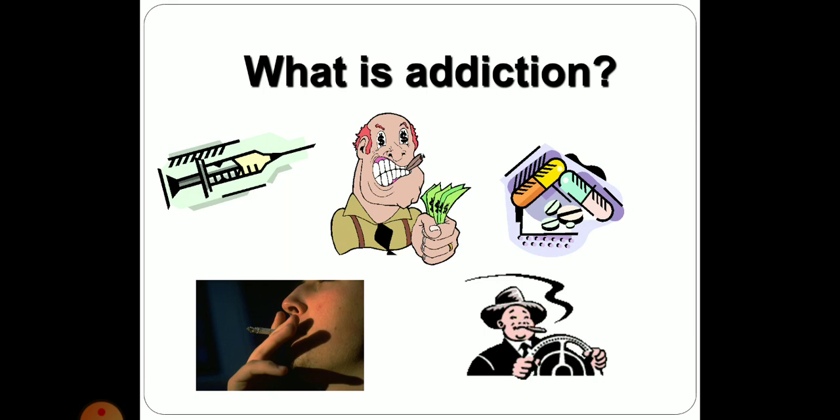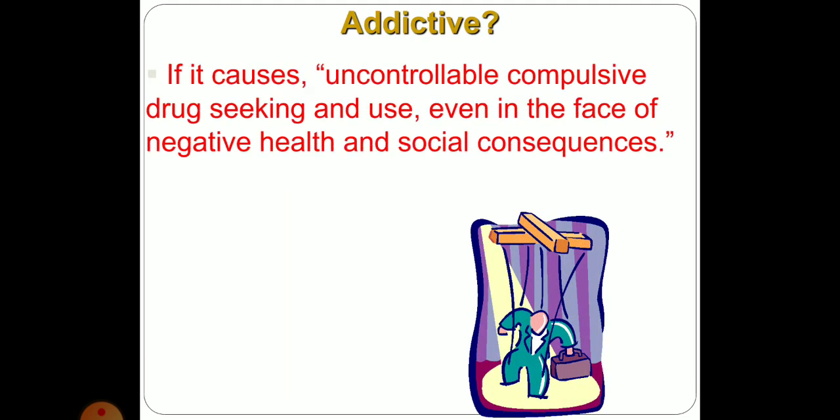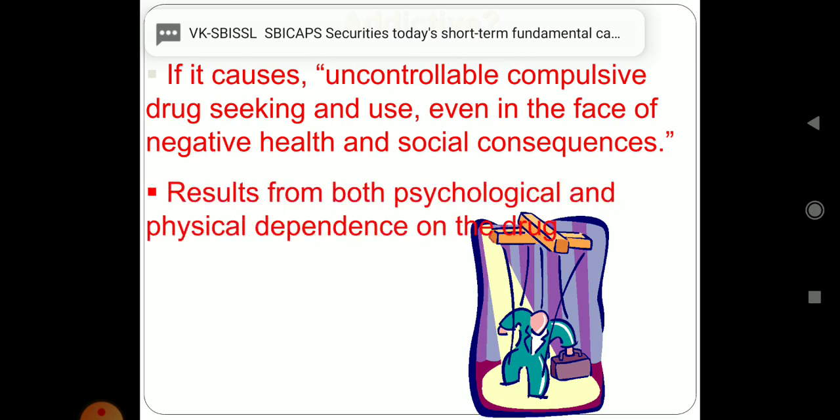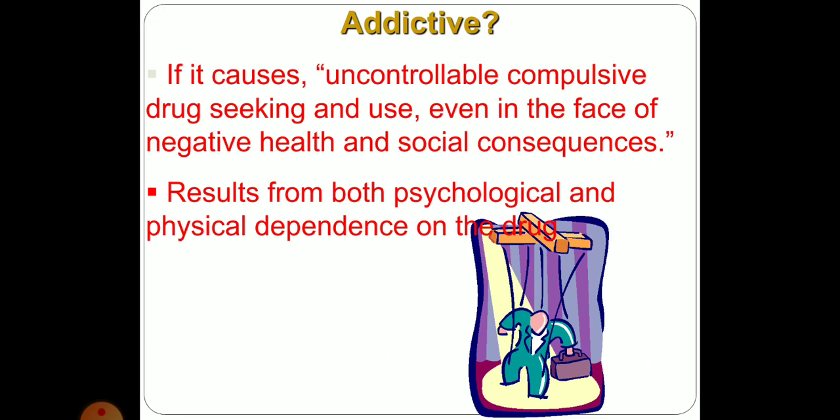The term addiction denotes the phenomenon involving both psychic and physical dependence. It causes uncontrollable compulsive drug seeking and use, even in the face of negative health and social consequences. It results from both psychological and physical dependence on the drug.